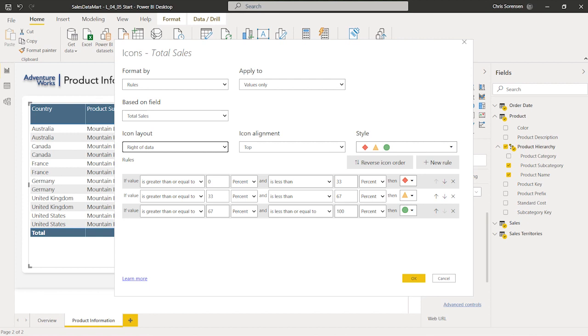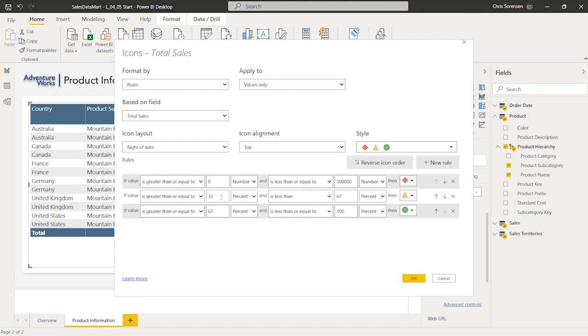Okay, so we're going to go through and start formatting these values here. So I'm going to say if the value is greater than or equal to 0, and I'm going to change this from percent to a number here. So let's go ahead and choose numbers here, because I'm going to actually hard code all of this in here. And I'm going to say anytime it is between 0 and less than or equal to, let's just go ahead and choose 500,000 here. So let's just type in 500,000, 1, 2, 3. What I'm going to do here is then choose this to be a number. We want those ones to be red.